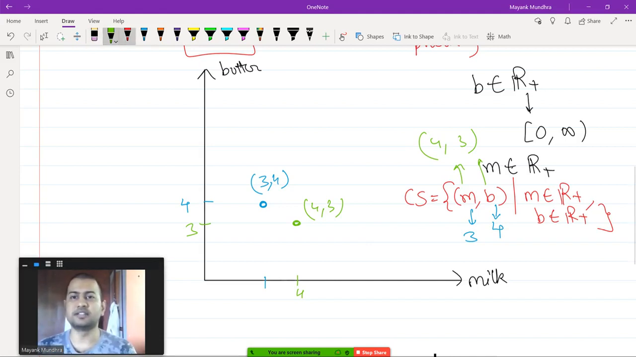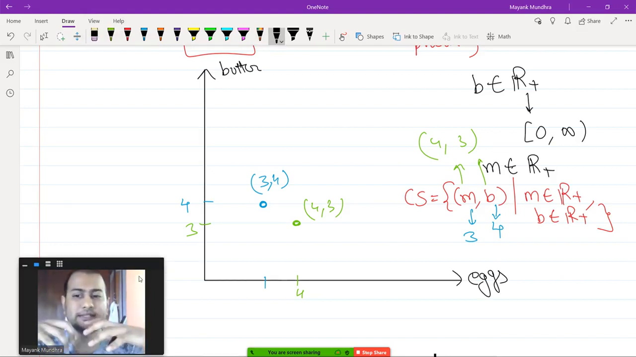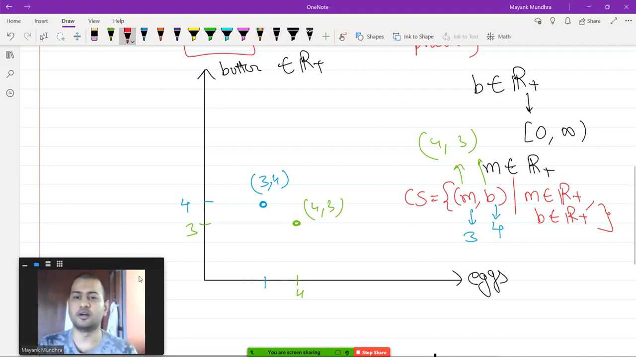Now let's take the example wherein, let's say, he does not have butter but he has eggs. So instead of milk he has eggs as the other choice. Now eggs are not available in any real number quantity because you can only consume an integral amount of eggs. Butter is available in any real number quantity, right? Theoretically you can go and ask the shop owner to give you 3.5 units of butter.